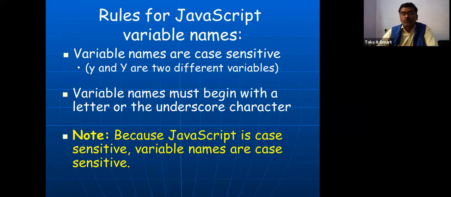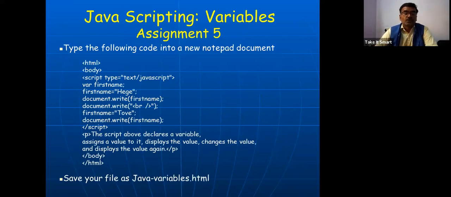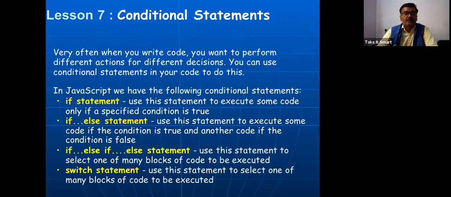Suppose you assign some value to small y, and while printing you call capital Y, you won't get the value because both are different variables. A variable name must begin with a letter or underscore character. JavaScript is case sensitive, and variable names are case sensitive too. Here in this program variable names are there. I am not going to explain any program here because we have programs.